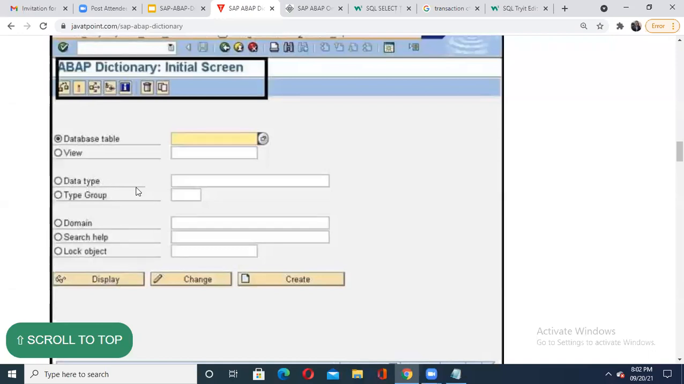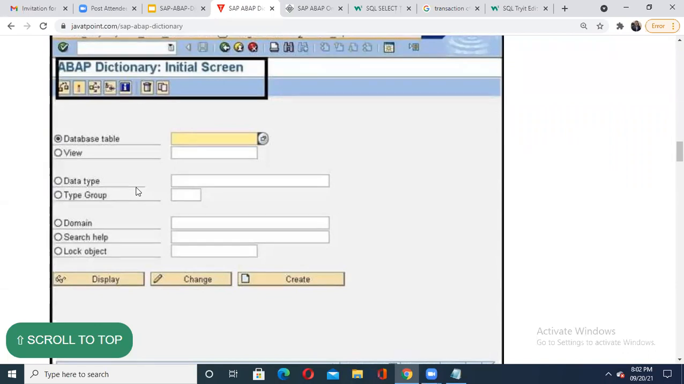See, you may get a question in the examination. Options are given like this in SAP data dictionary: which of the following components or options are available? Then options may be given like this: database table, view, data type, type group. Something different is given. Then you have to select the accurate one. The question may be multi-select.